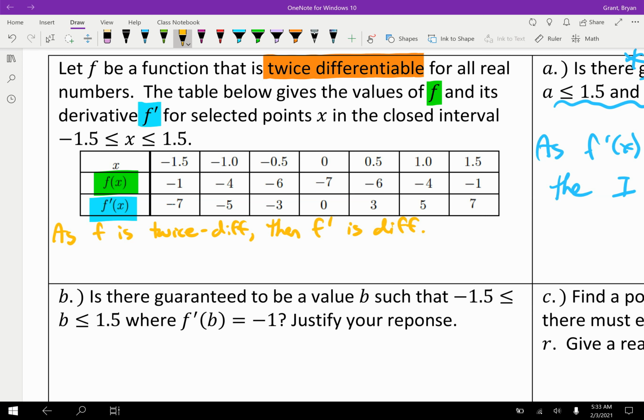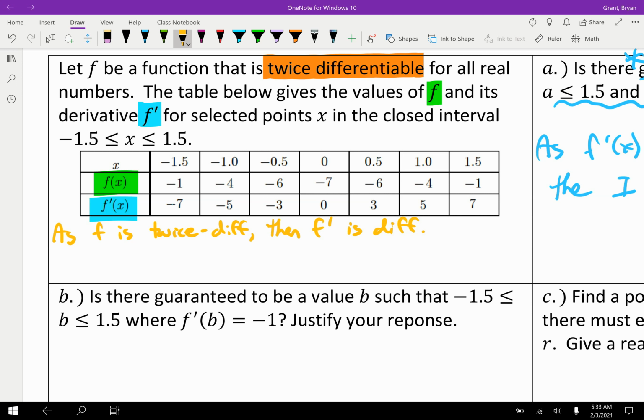Twice differentiable means you can take the derivative of f and all those derivatives exist, which tells us that there's all the values of f prime, no DNEs. But twice differentiable means you can also take the derivative of f prime, to get f double prime, and all those derivatives exist too.